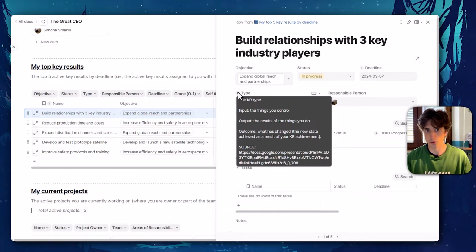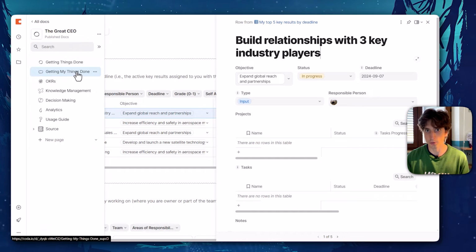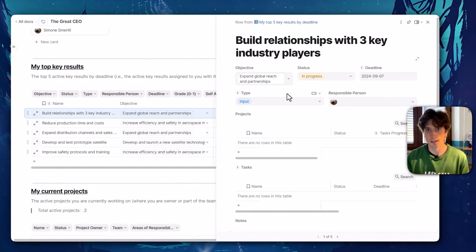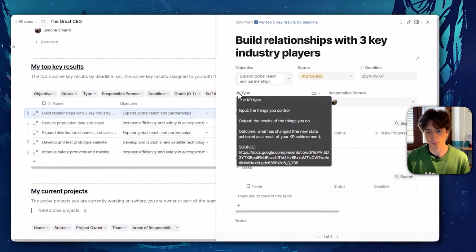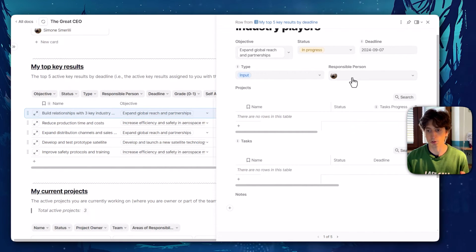And there's also a presentation from John Doerr explaining OKRs in detail within this document that you can find if you copy it to your own Coda workspace. So in there, you will understand exactly how these things work and how to select the type of the key result, for example, if it is input, output or outcome. For each key result, you will then see the responsible person, all the projects related to it, and all the tasks, because tasks can be related to projects, but sometimes a task might be directly related to a key result as opposed to a project. And that's why we have this option as well within tasks. Although most of the time, tasks will likely be related to projects rather than directly to key results.